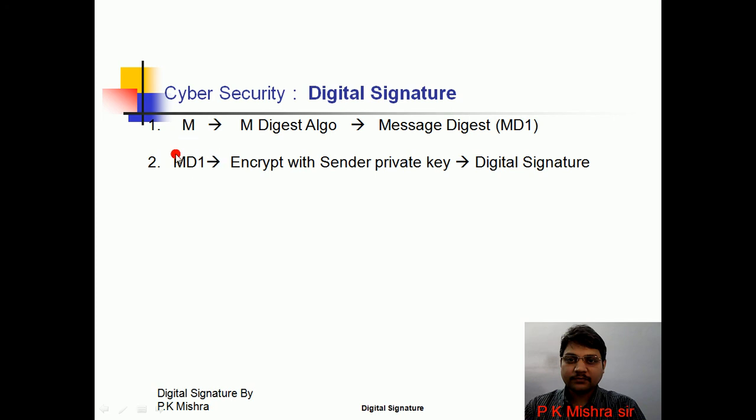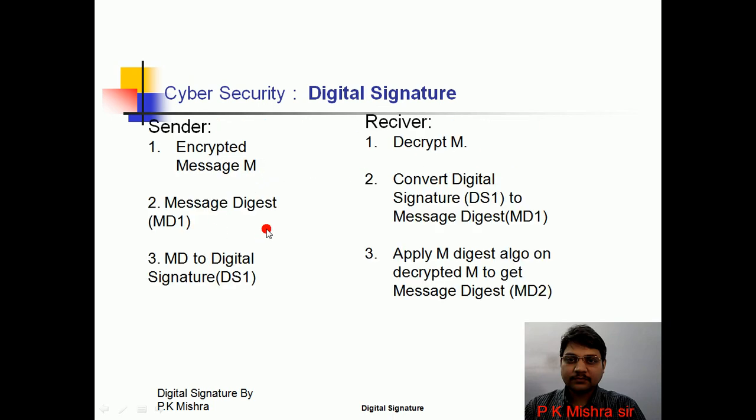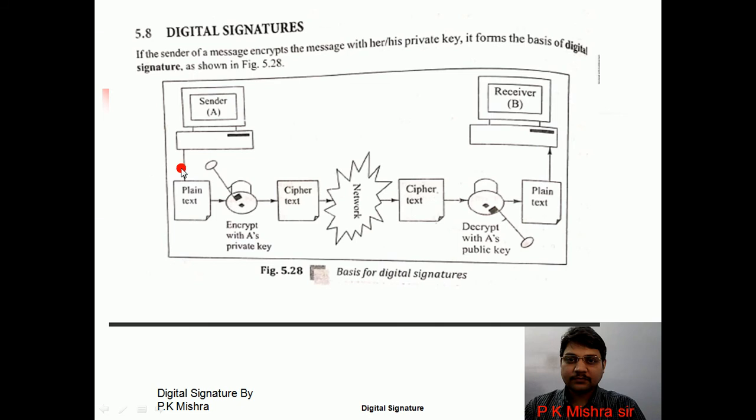He will take this MD1 and encrypt it with the sender private key. The output is the digital signature. And when the sender wants to send a message, he will send the encrypted message along with the digital signature. Means the receiver will receive the encrypted message and digital signature.